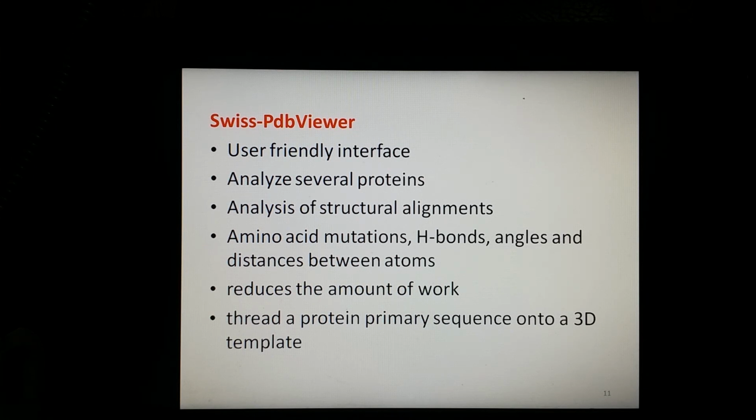Moreover, Swiss PDB Viewer is tightly linked to Swiss Model, which is an automated homology modeling server developed within the Swiss Institute of Bioinformatics, in collaboration between GlaxoSmithKline R&D and the Structural Bioinformatics group. So the Swiss PDB Viewer has quite a big support, and it is being done at quite a big level.